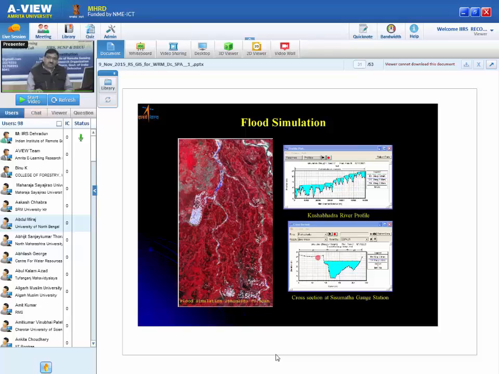This is the cross section of the river, this is along the river, and this is a particular cross section. Engineers will calculate how, with respect to time, water will move in a cross section or along the river. But if you have satellite imagery and a digital elevation model and apply this information here, it will tell you at what time water will reach here and here. This is very important to give the alarm to people, because people want to know whether with this much rainfall or flood, the water will come to my house or not. So flood simulation will help tell them whether water will come to an individual house or not.